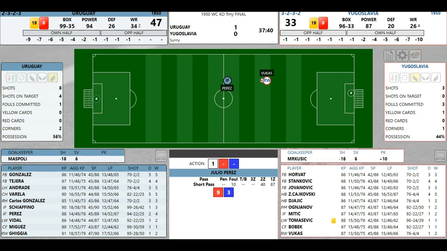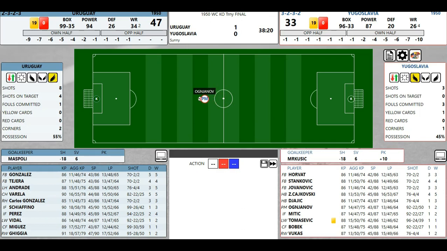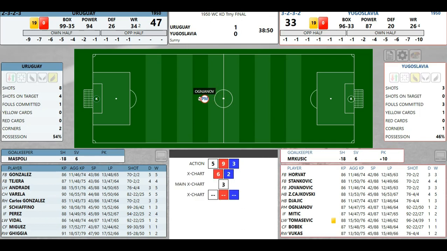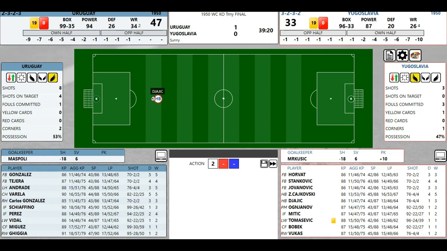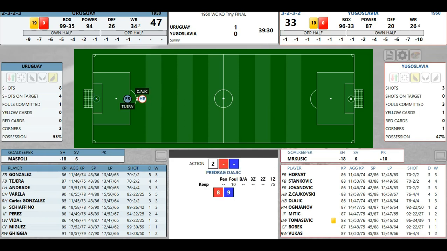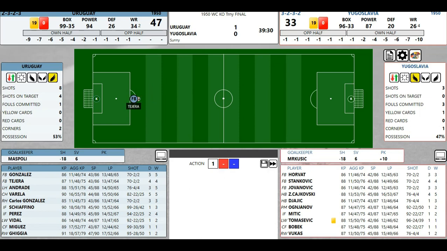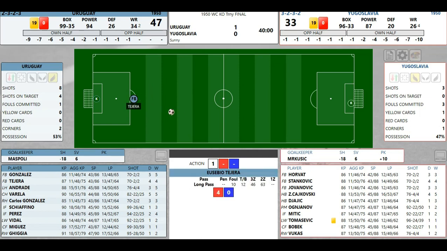Leo Perez. Fukic steals the ball. Fukic down to Ognojarov. 38 minutes have gone in this first half. 7 more to go. At 30 seconds. Fukic. Chajic. Right in the middle, but Tara steals the ball. Trying to do something here. That will benefit Yugoslavians trying to win this match.